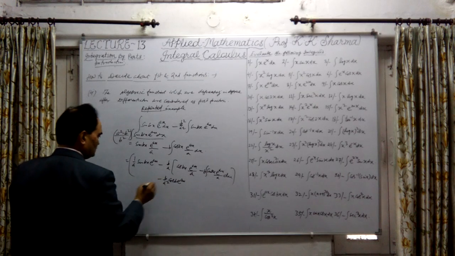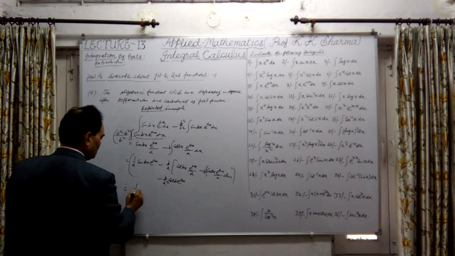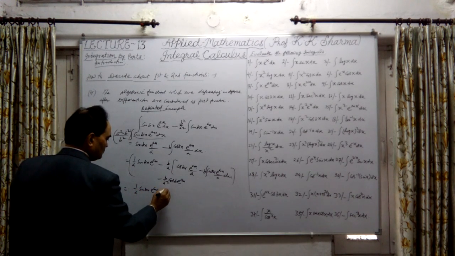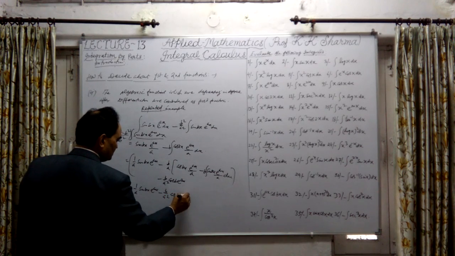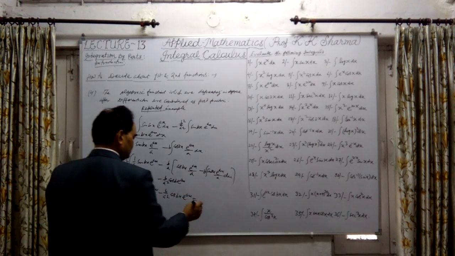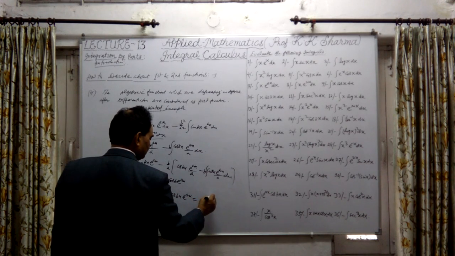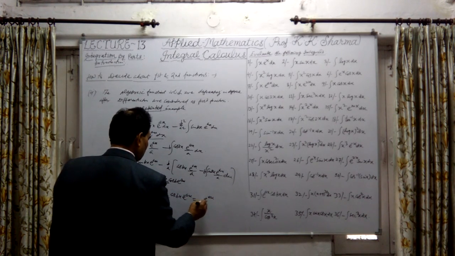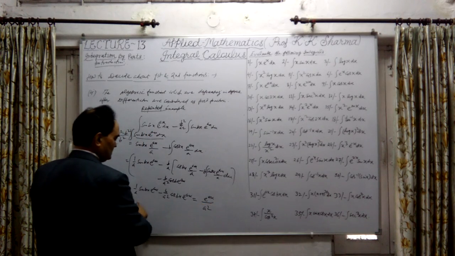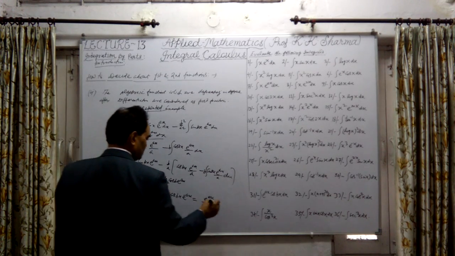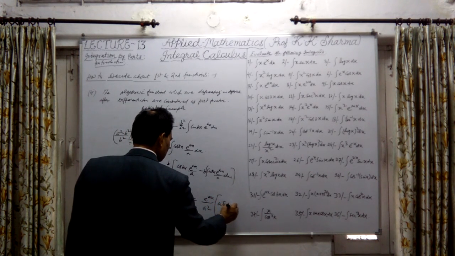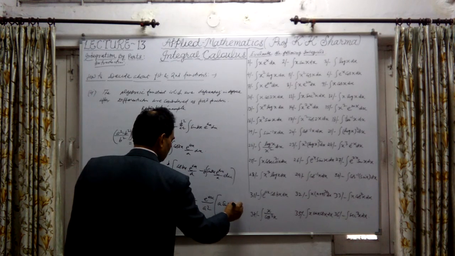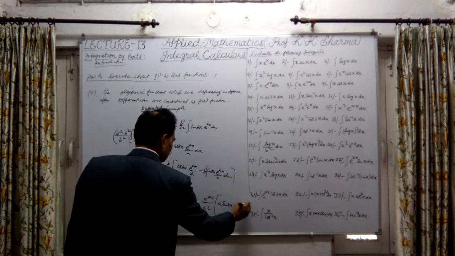These two are here, so let me write here: 1 upon a into sine bx into e raised power ax, minus 1 upon b a square into cos bx into e raised power ax. This can be written as e raised power ax upon a square. If I take LCM, within the bracket it will be a sine bx minus b cos bx.